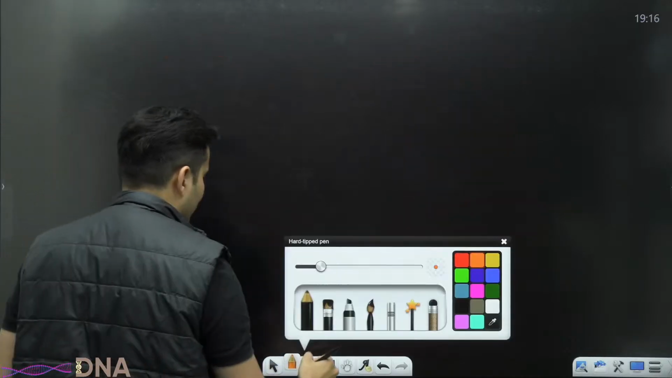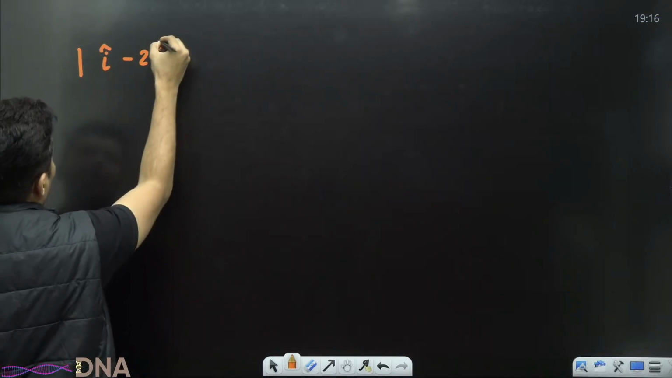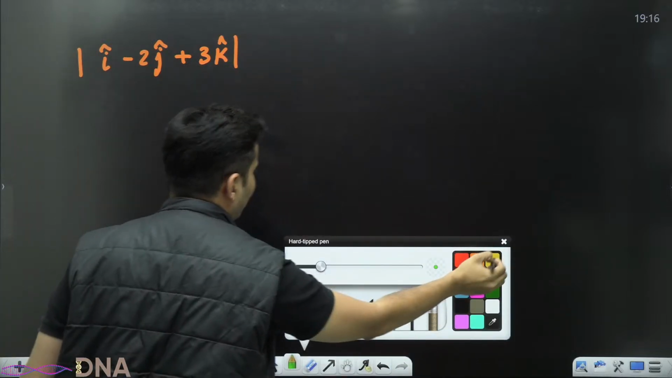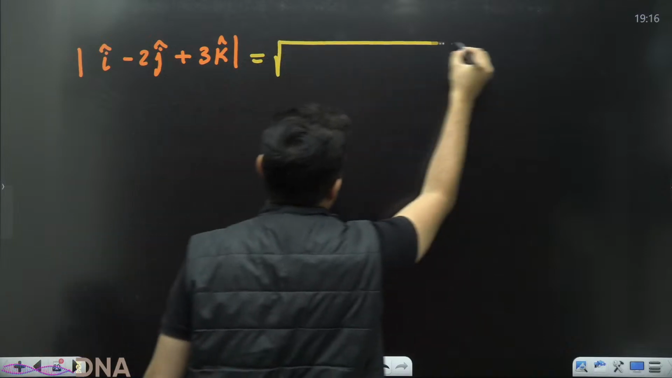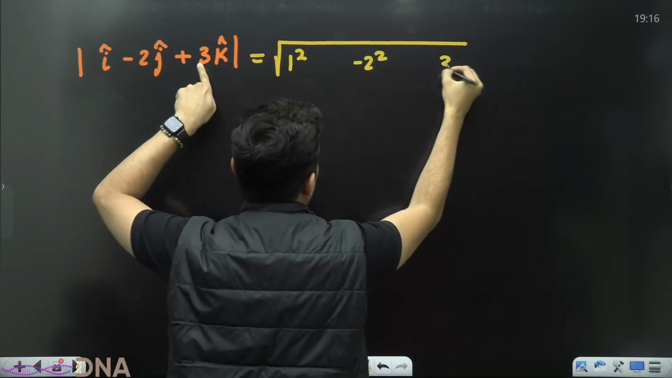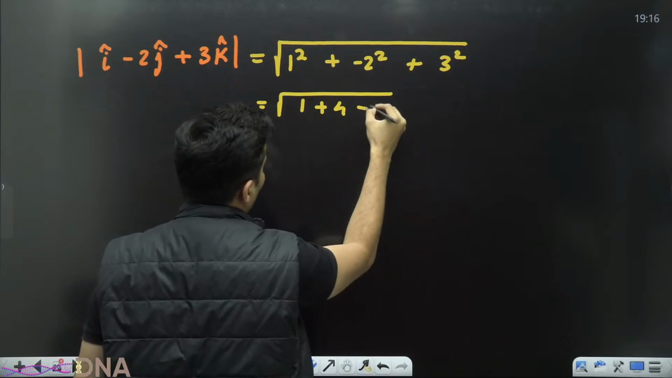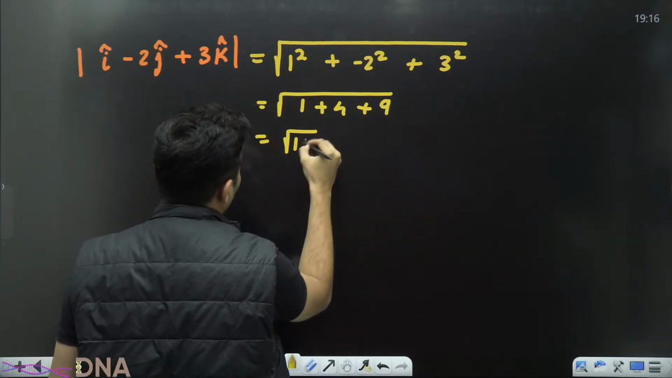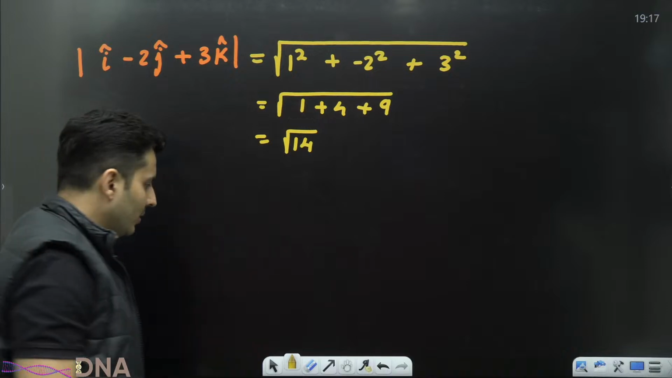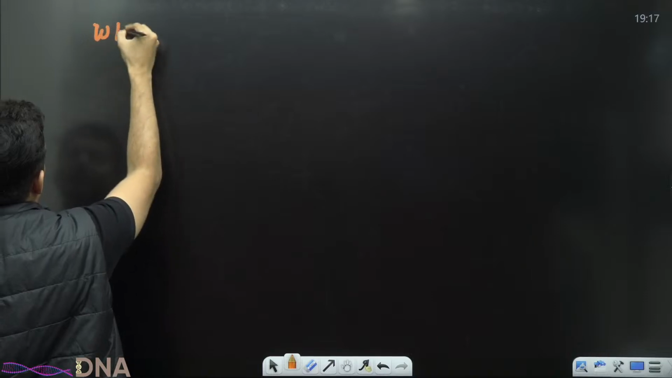Perfect. Next, if somebody asks you what is the magnitude of i cap minus 2 j cap plus 3 k cap, what will you do? They are just asking you the magnitude. That means you have to take the components, square them, add them, and place it under the root. So this will be 1 plus 4 plus 9, which is root 14, as simple as that. Very good.